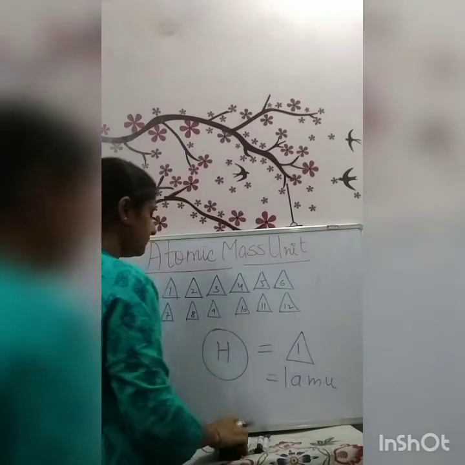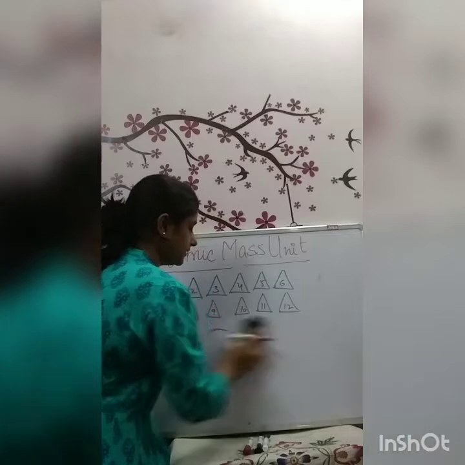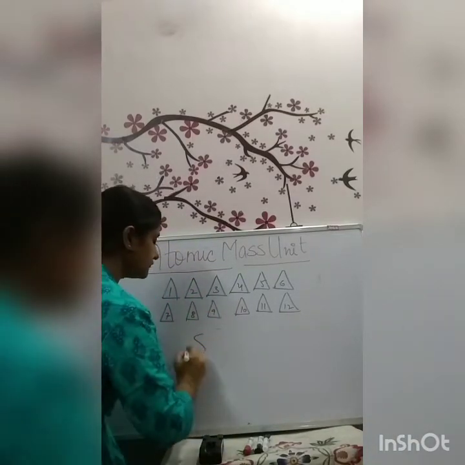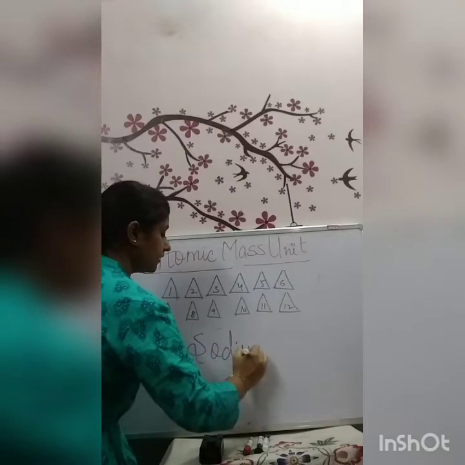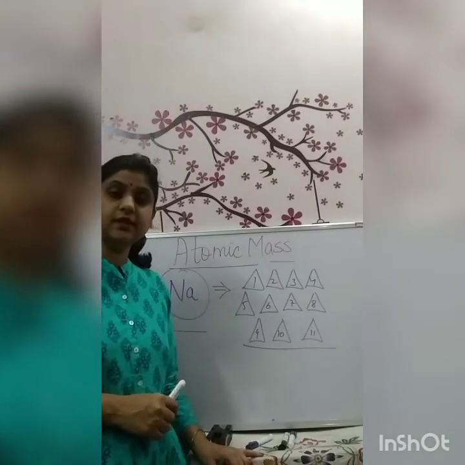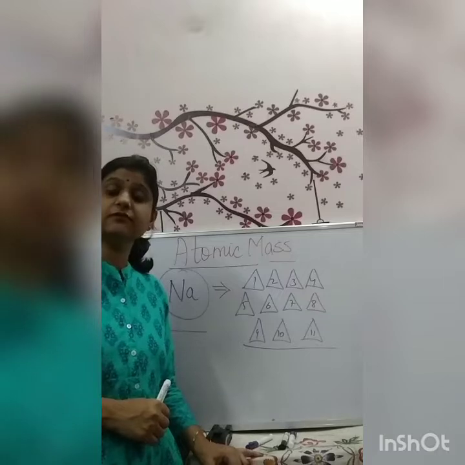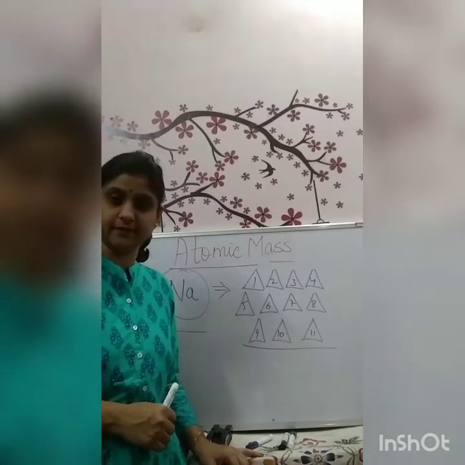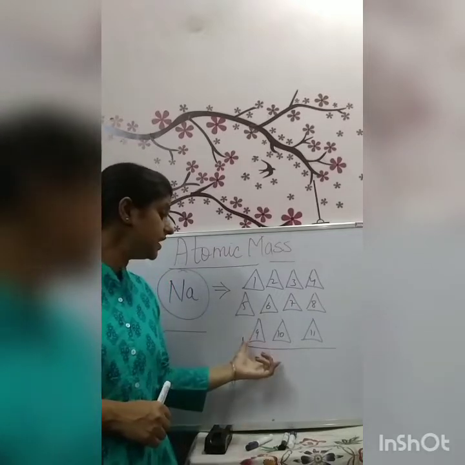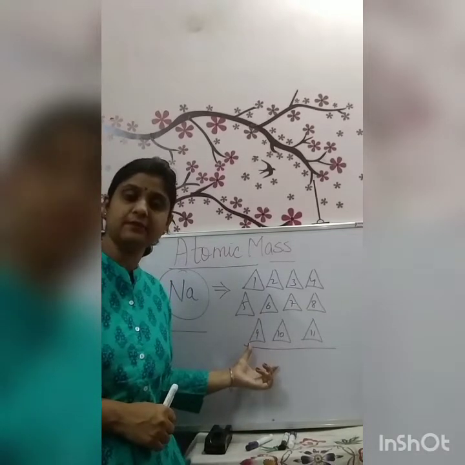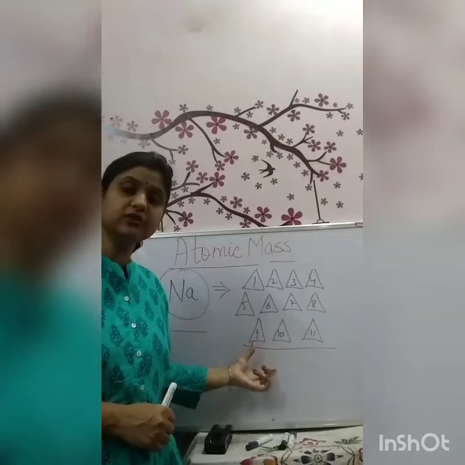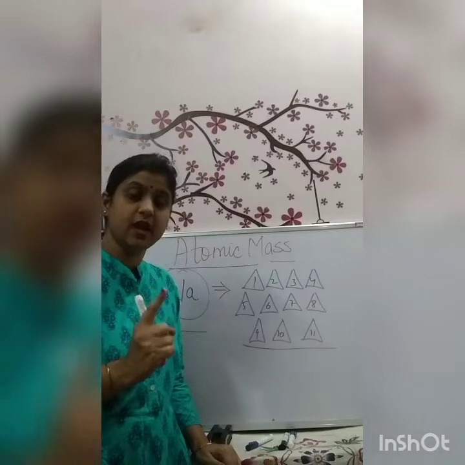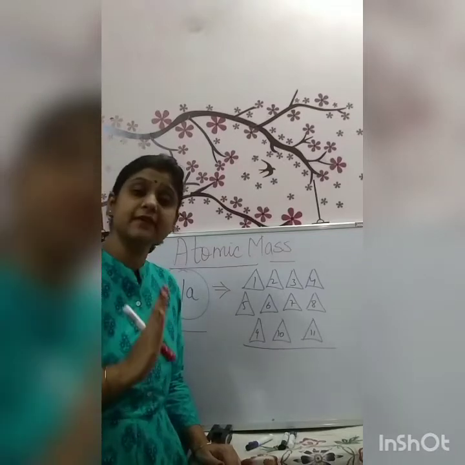In the same way, we can find out the masses of other elements. Suppose now I just wanted to find out the mass of sodium. It was found that when we compared the mass of the sodium atom with the mass of carbon-12 atom, we used 11 equal parts of carbon-12 atom, and we know that each part is equivalent to one atomic mass unit, and here I have used 11 parts.